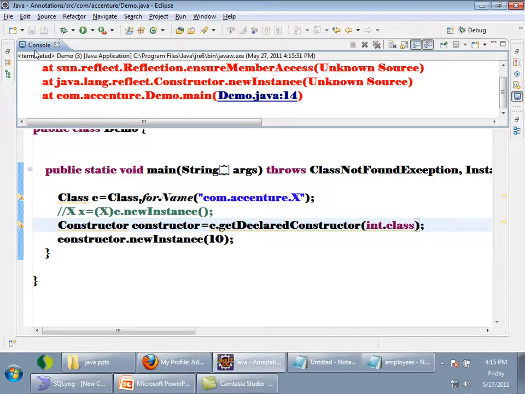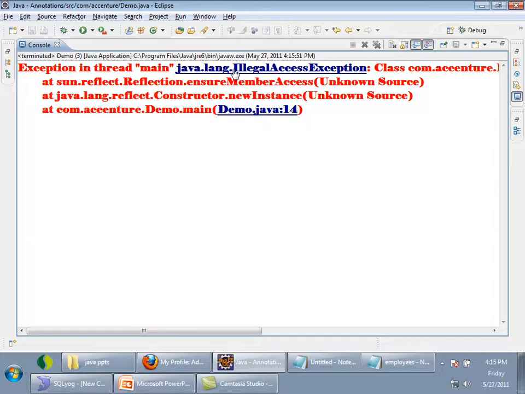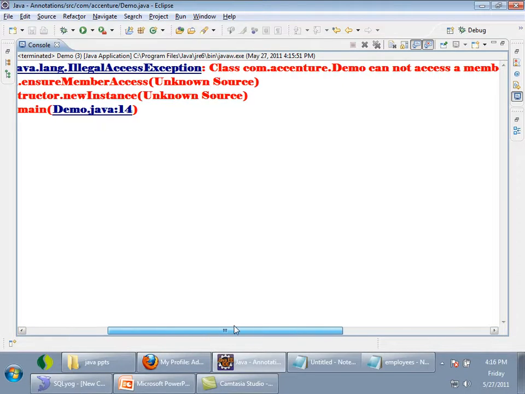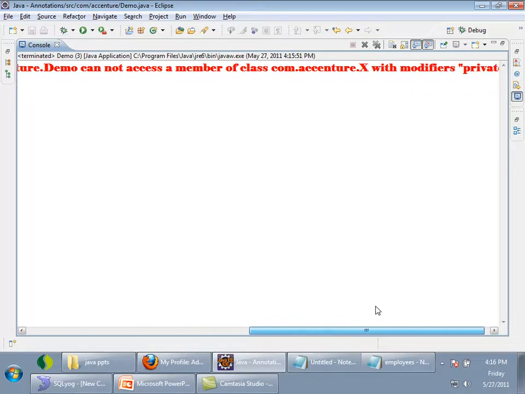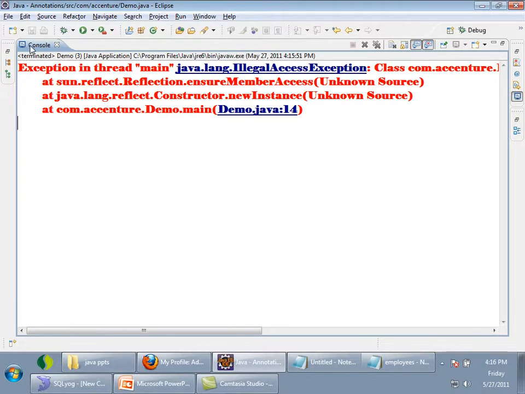Okay, again I got an exception, now saying IllegalAccessException. Previously it said there is no such method, but now it is saying illegal access: class cannot access members of X with modifiers. Now it is saying, I am able to see that, but you cannot access it because it is private, right? Previously it said there is no such method, but now it says there is a method, but you cannot access it.